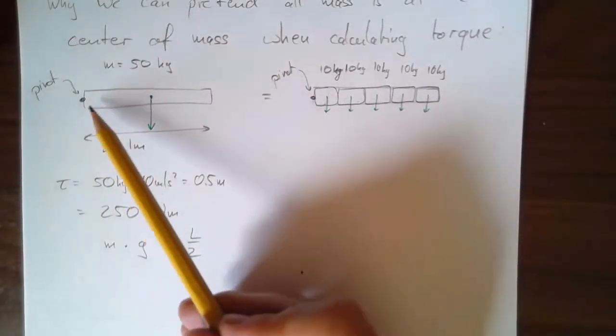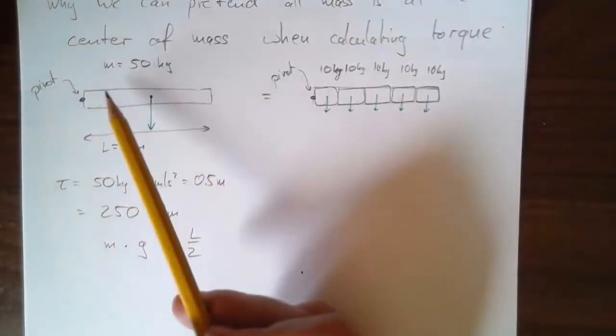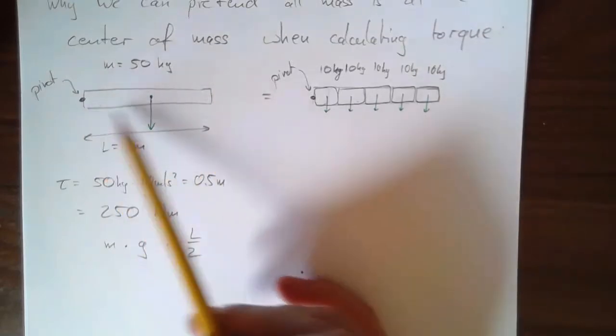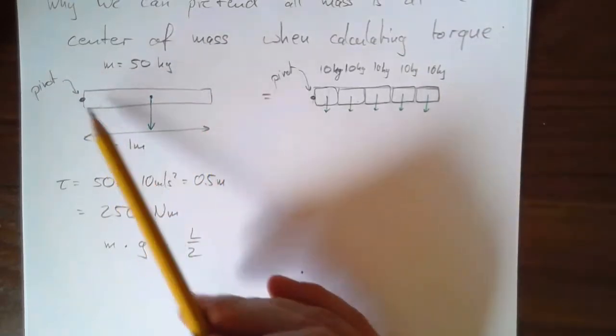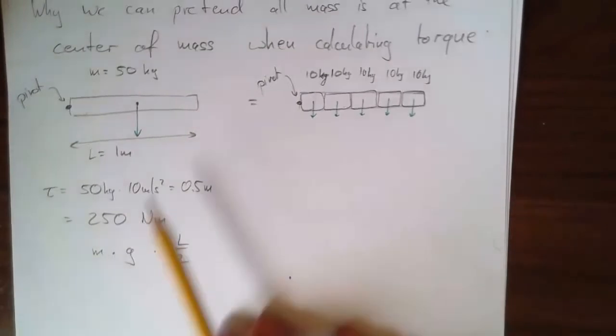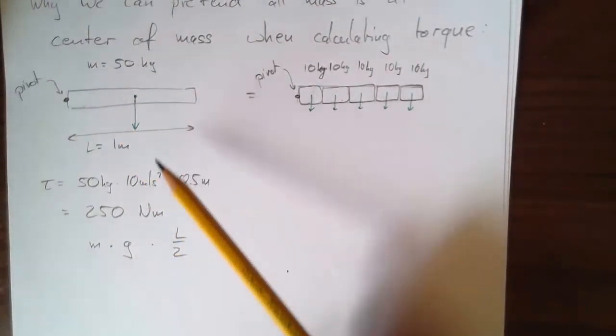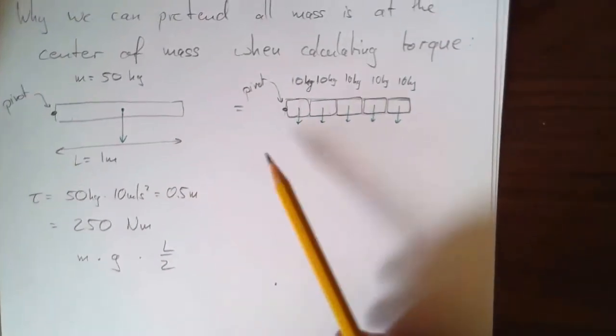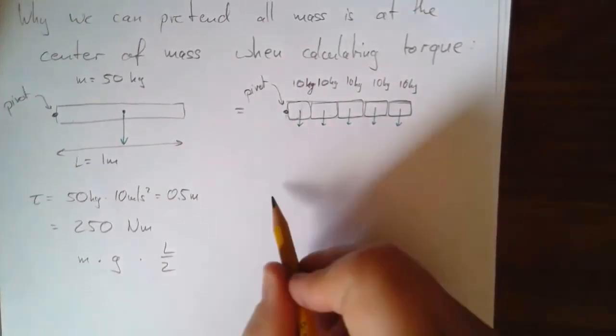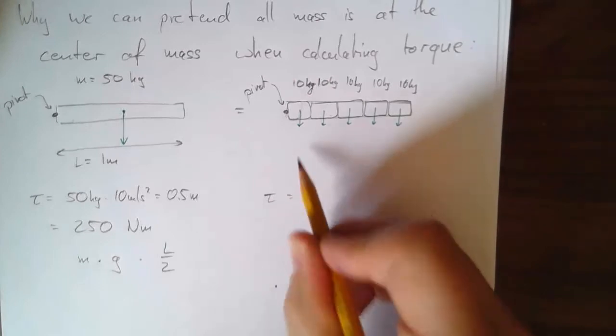I'm assuming, of course, that the rod, or this tree, is not heavier on one side than the other. It's like a uniformly distributed mass. The method will work more generally if it's not true, but we're going to try to keep things simple right now. So what's the torque here? Well, it's really 5 torques.